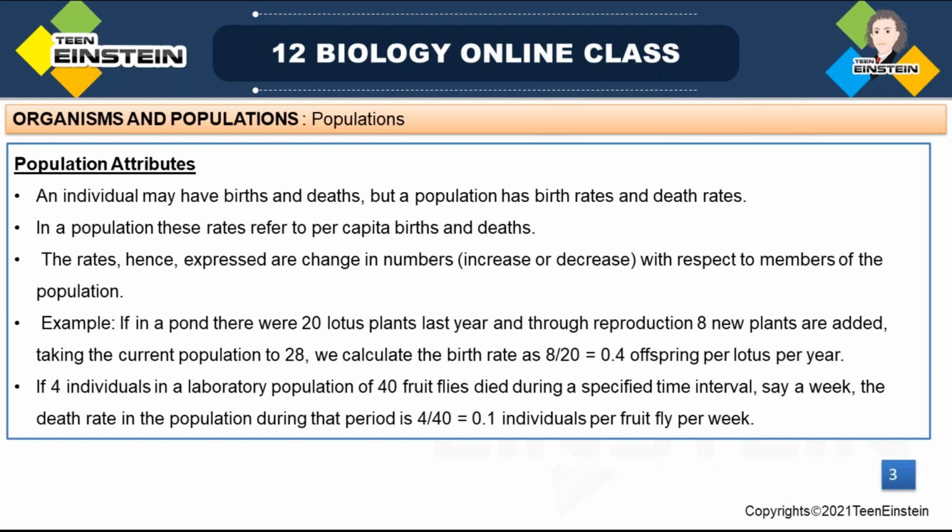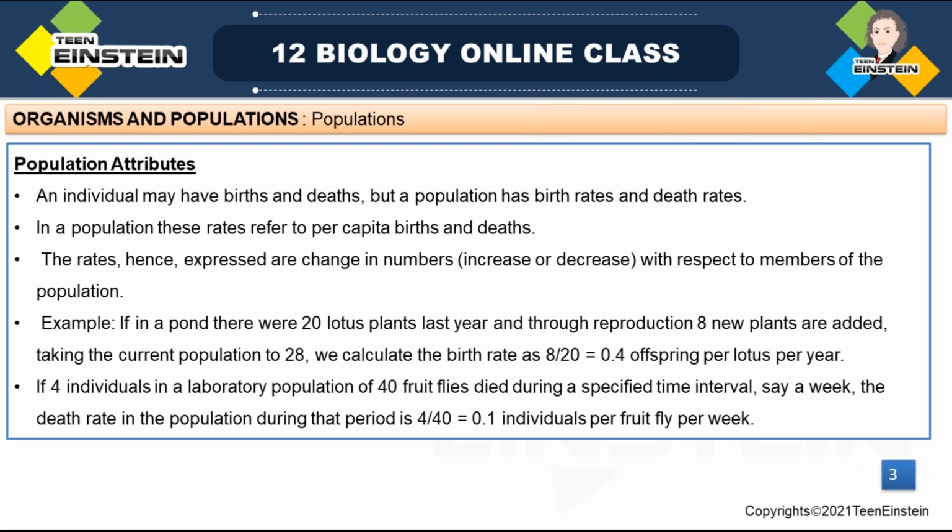An individual organism won't have that. But when it becomes a population, the population has certain attributes. So which are they? One: an individual organism, you know, has birth and death.